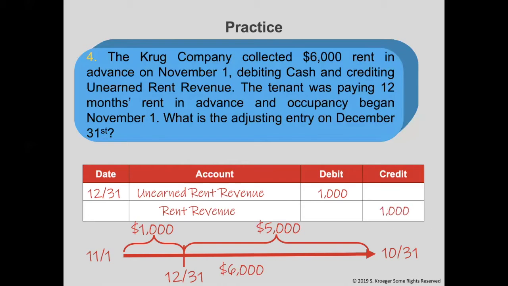I know this took a little longer and seems confusing. Just remember, when you recognize this adjusting entry for unearned revenue, you will always debit the unearned revenue account, credit a revenue account for the amount that was earned in this time period.